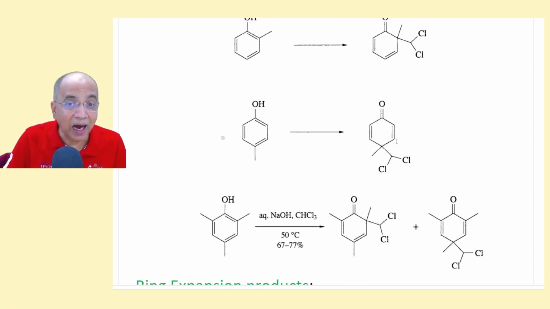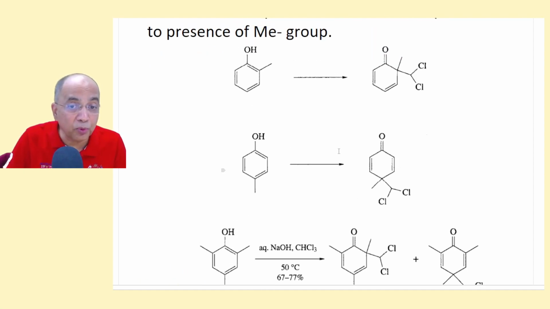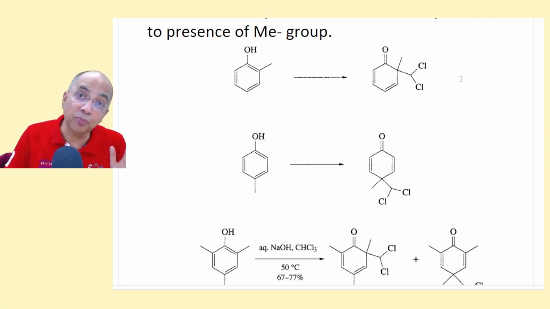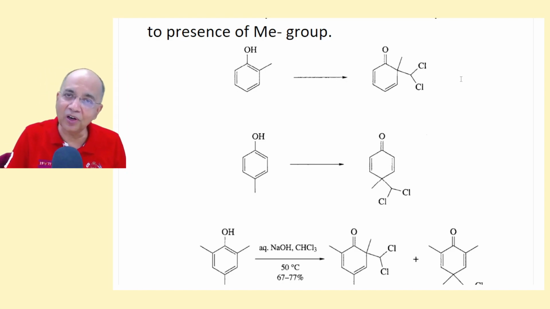Now see how interesting. This is the dienone product. No salicylaldehyde, no para-hydroxybenzaldehyde, but you are getting a cyclohexadienone dichloro compound, this compound. This proves beyond doubt that a carbene intermediate is involved, not CHCl3 in a nucleophilic attack as they were thinking for 100 years.